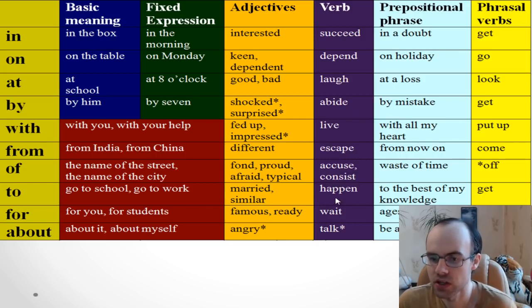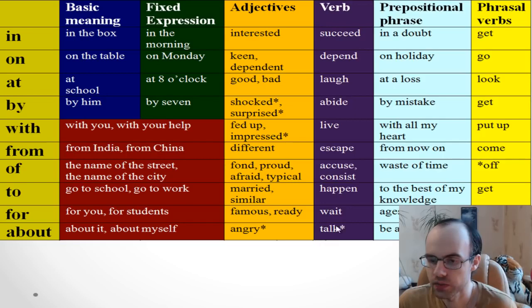Happen to. It happened to me, not with. I just don't know why, but students often say happen with. No, never. So happen to. It happened to me. Wait for. So I'm waiting for you. Don't forget, wait for.